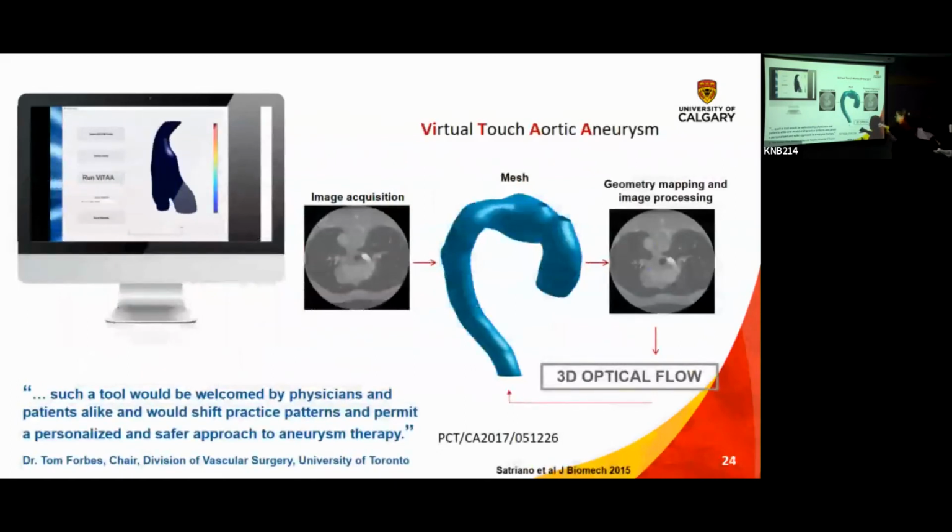And so what we developed is a software that allows us to estimate the strains, the local strains. So here what you have is the software working. We do image acquisition, we develop the mesh, and we have an optical flow method that is able to contour our aorta and look at the kinematics. So this is not a model. Many people, when we present this, because they see the mesh, right away think about a finite element model. The beauty of it is that it is not a finite element model. It does not impose any assumptions. It's just the way it deforms.